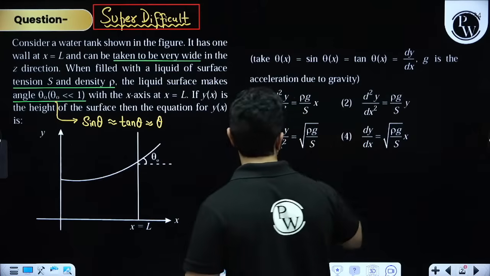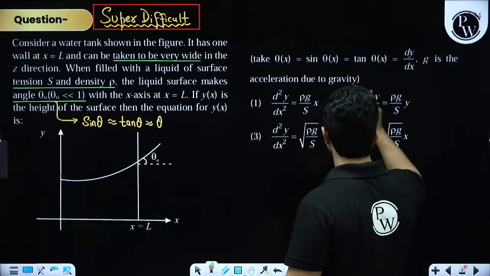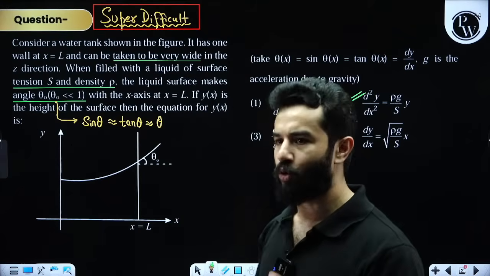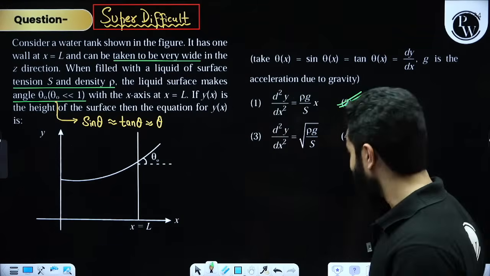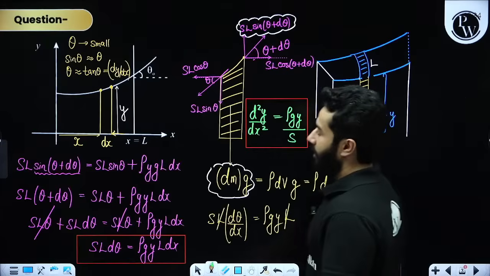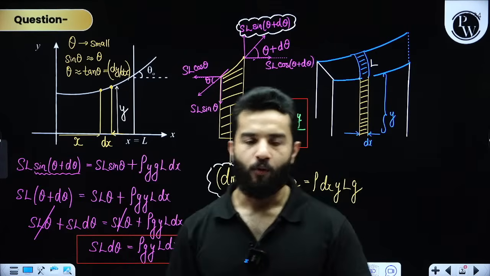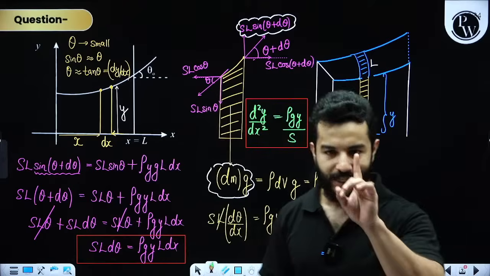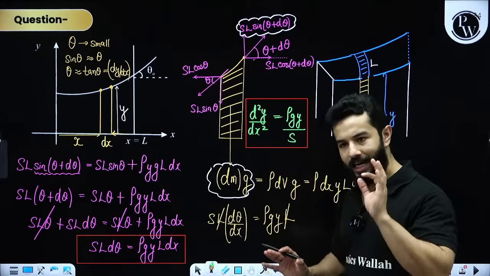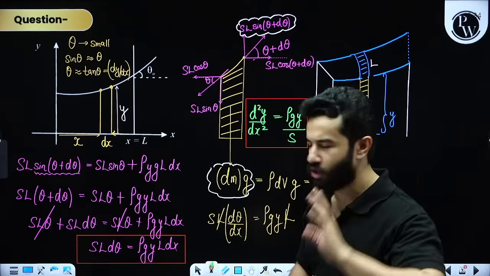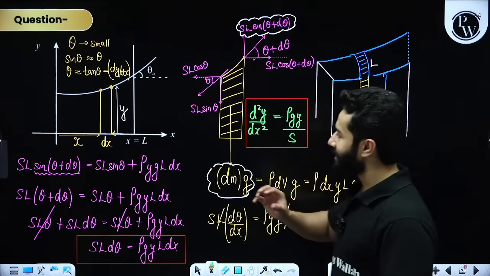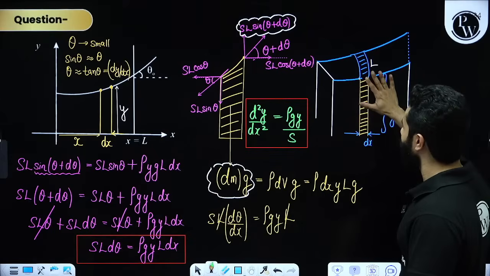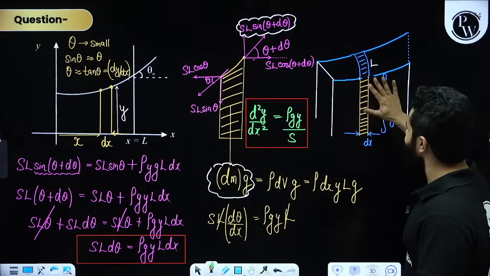Again, if you are going to ask me about this question, this is definitely super complex, no doubt about it. But when you are solving previous year questions, when you are solving JEE Mains questions, everybody can understand this. Let me explain it all over again, just once more. See, what I have said is, let's take an element over here. First of all, understand this diagram in 3D. It looks something like this.